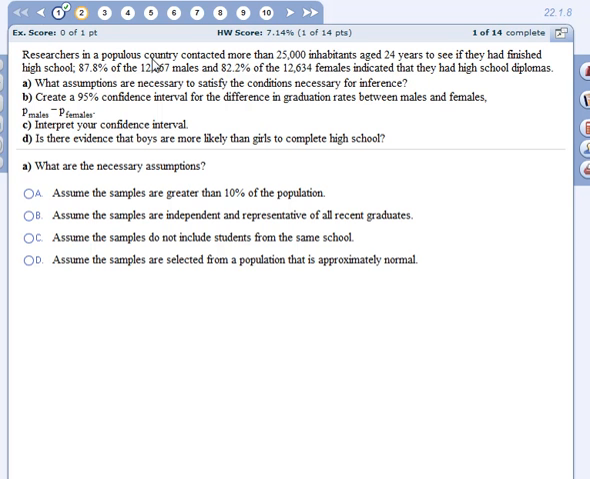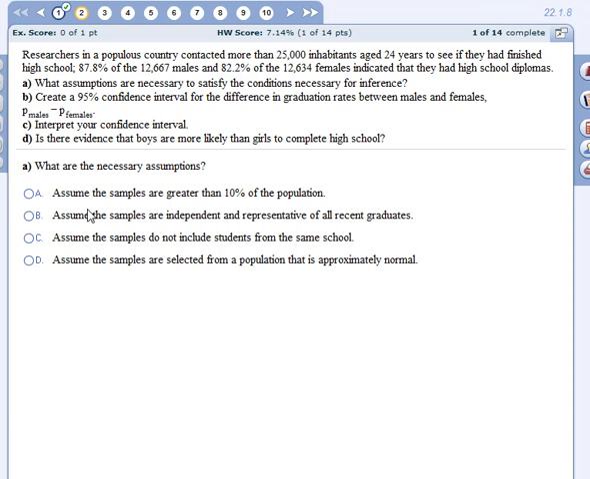Okay, it says researchers in a populous country contacted more than 25,000 inhabitants, aged 25 years, to see if they had finished high school. 87.8% of the 12,677 males and 82.2% of the 12,634 females indicate they had high school diplomas. What assumptions are necessary to satisfy the conditions for inference?